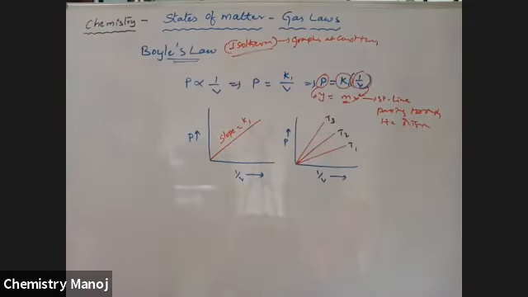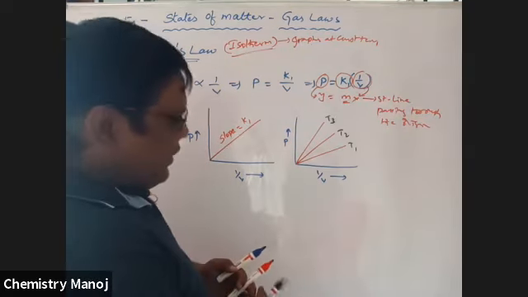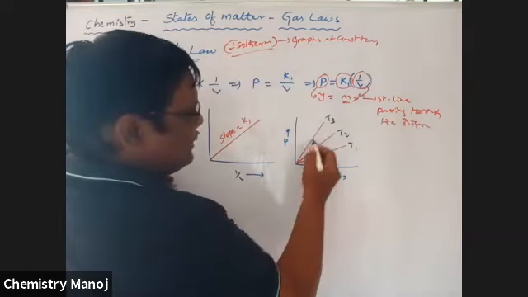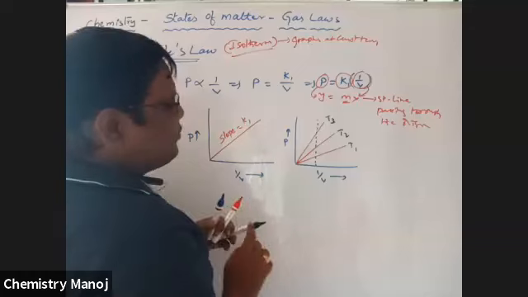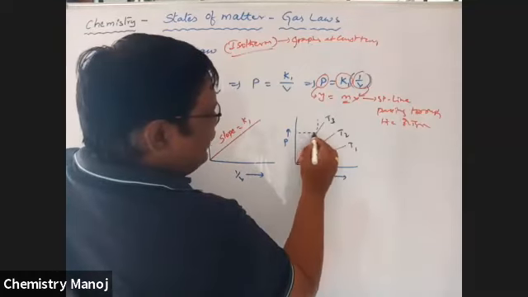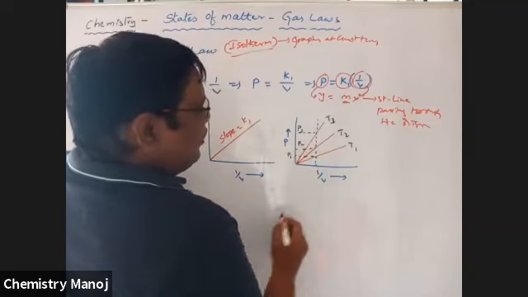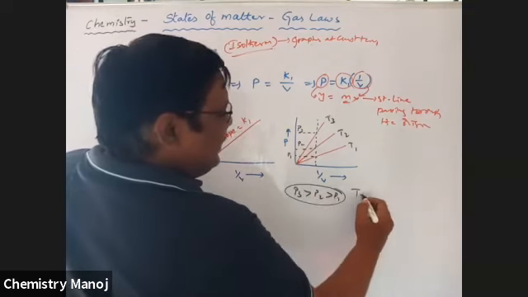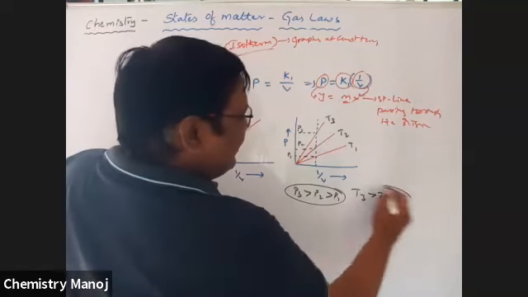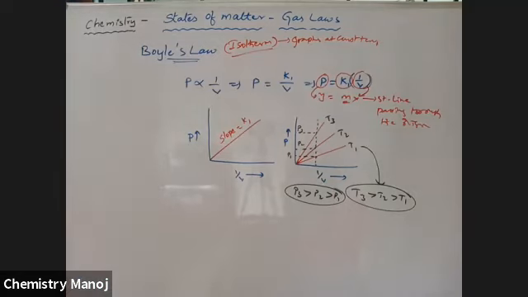T1, T2, T3. So what is the interrelation between T1, T2, T3? Once again, it is similar to the previous case. Take a constant value of 1 by V. The corresponding pressure value is identified. It is the pressure value P3, the corresponding pressure value P2, and the corresponding pressure value P1. No doubt P3 is greater than P2, which is greater than P1. Automatically T3 is greater than T2, which is greater than T1. So this is the interrelation between those temperatures: T3 greater than T2 greater than T1.